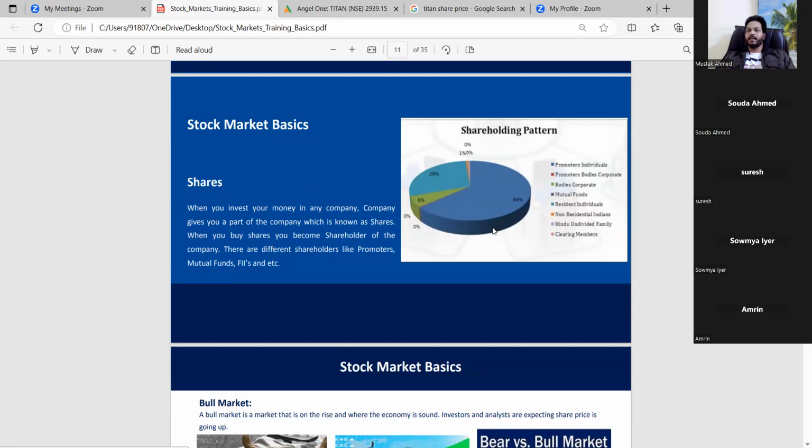Suppose you buy one share in Infosys, you are the shareholder, because you are the owner of that company. Whether it's profit or loss, you are the owner. Whoever owns a share is an owner of the company.